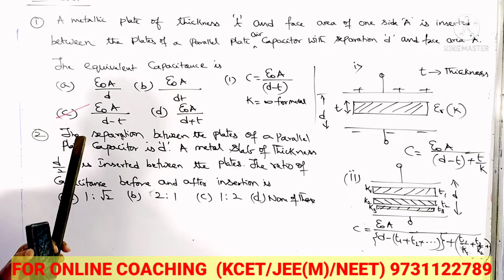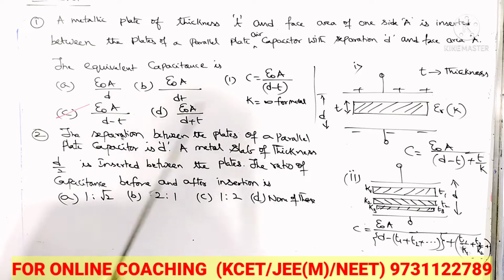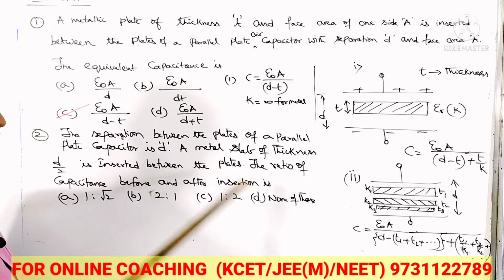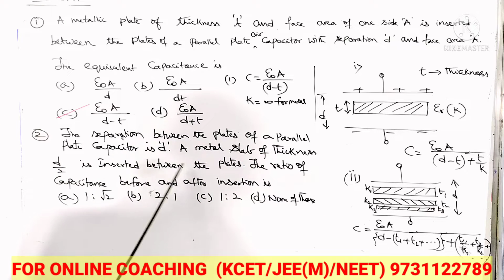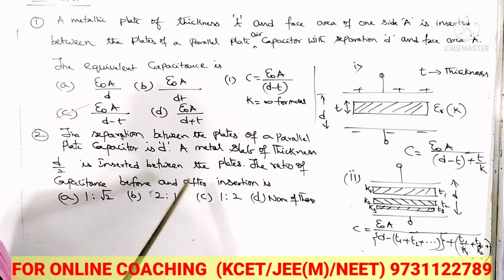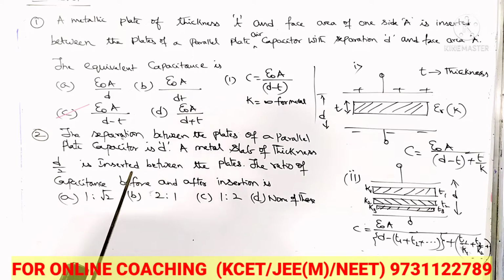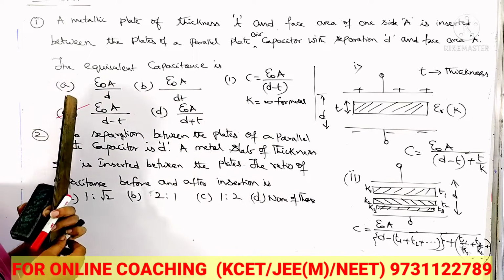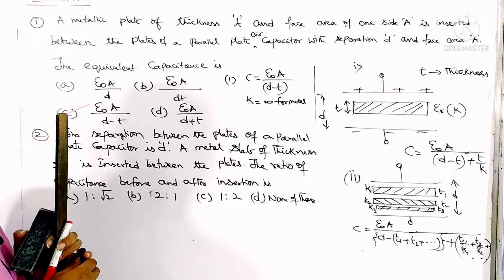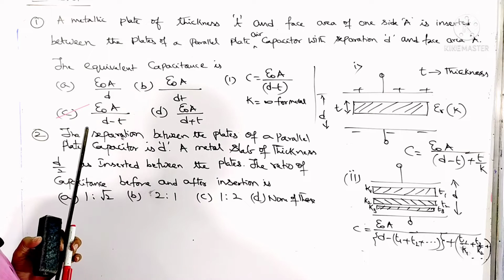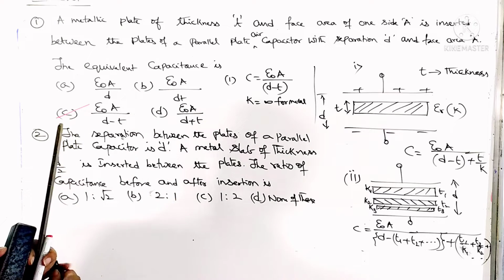Next question is: separation between the plates of a parallel plate capacitor is D, standard notation. A metal slab of thickness D by 2 is inserted between the plates. Find the ratio of capacitance before and after. So now, just as we discussed in question number 1, we have to find the capacitance before and after the insertion of the metal plate.